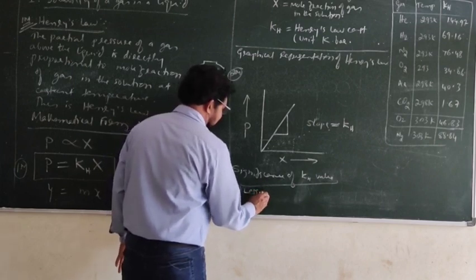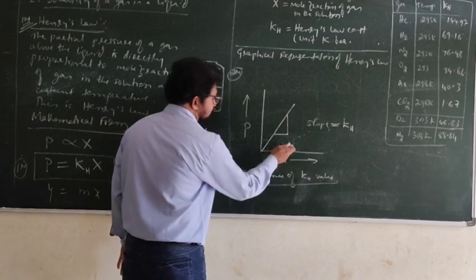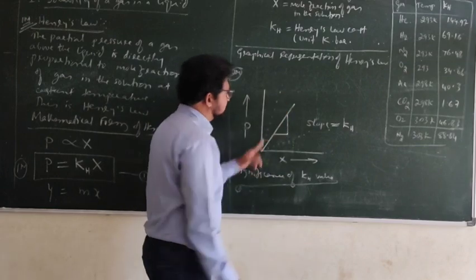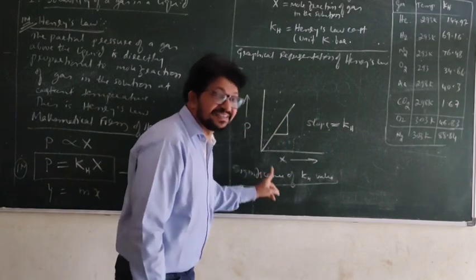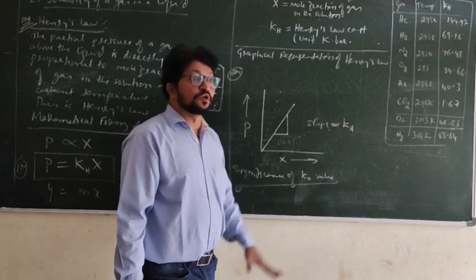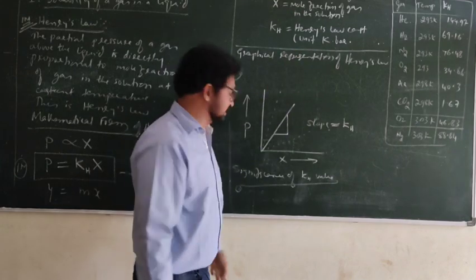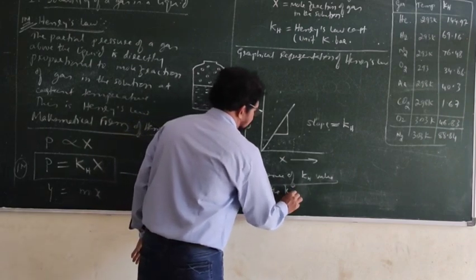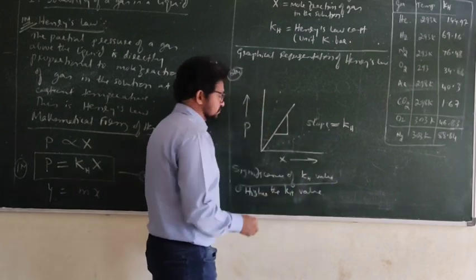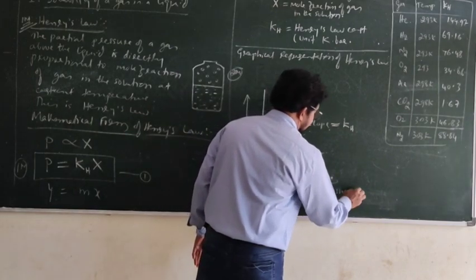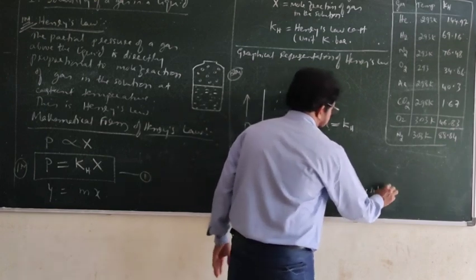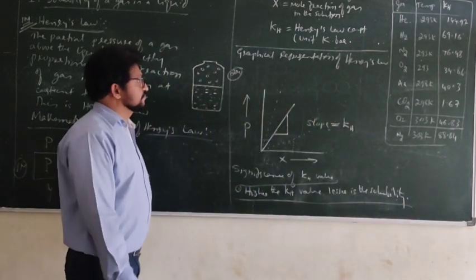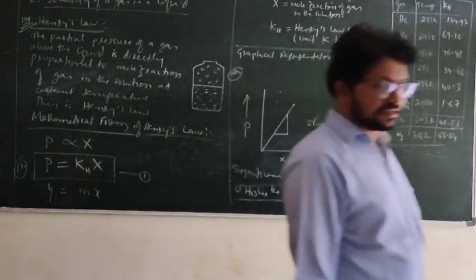So, a very easy conclusion. First observe this, then observe this, and if I draw a straight line like this with a higher slope, solubility is still less. Slope is high means Kh value is high. So, the higher the Kh value, that means the higher the value of slope, the lesser is the solubility. So please note all these things.